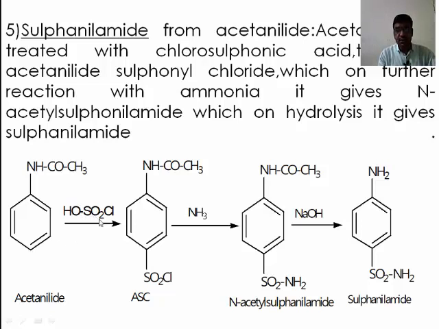The SO2Cl is present here at 4 number position. On reaction with NH3, one hydrogen atom from NH3 and one chlorine from this side, there is formation of SO2NH2. This acetyl group gets removed by using aqueous NaOH. Here is a formation of NH2 group. That compound is called sulfanilamide.